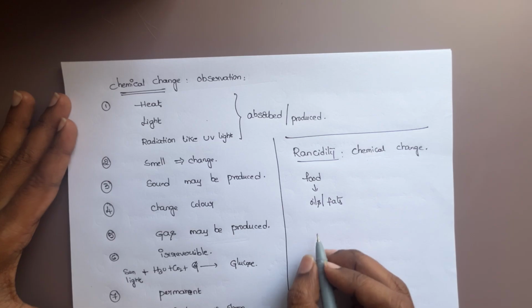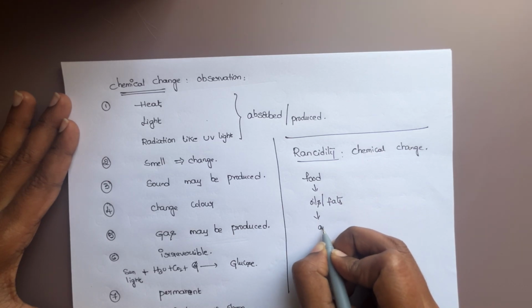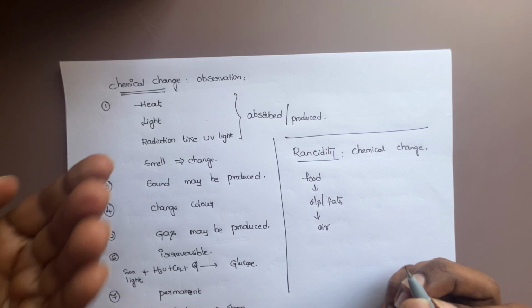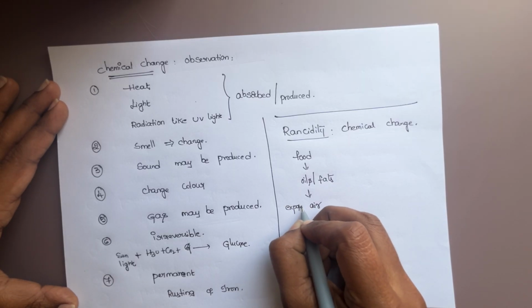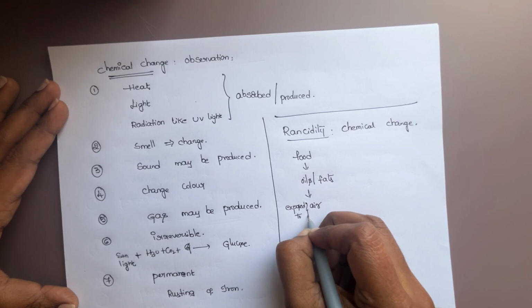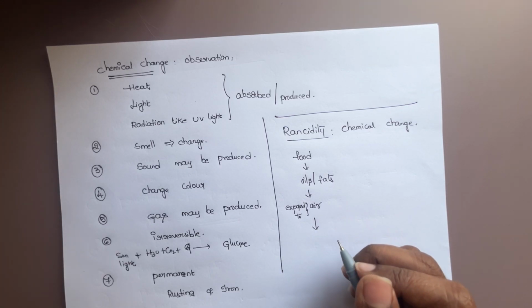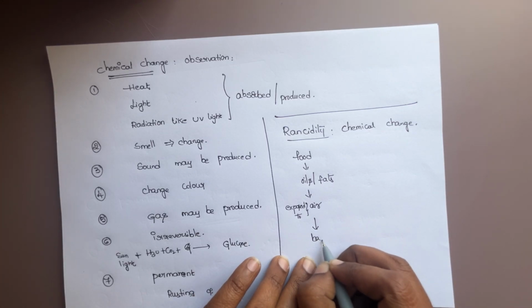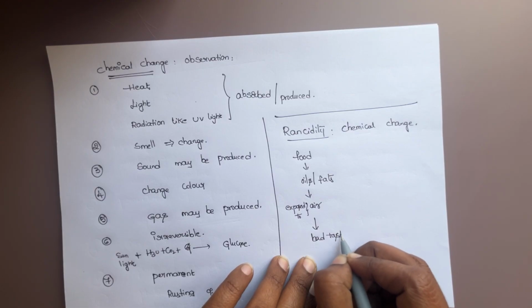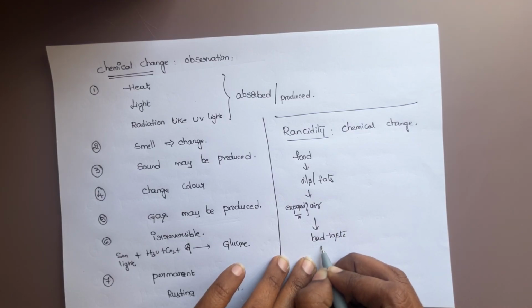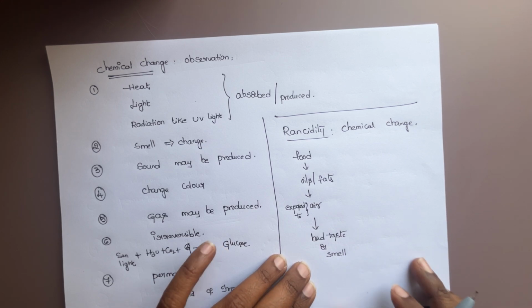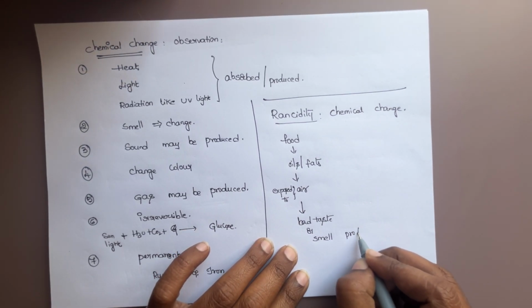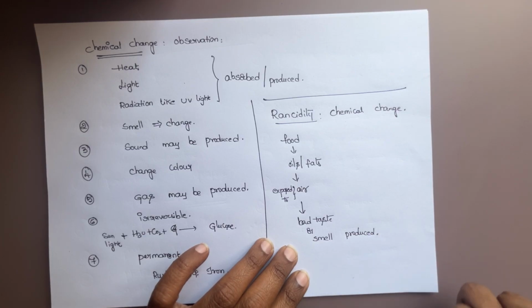Whenever they are exposed to air continuously, then what happens? Some bad taste or bad smell is produced.